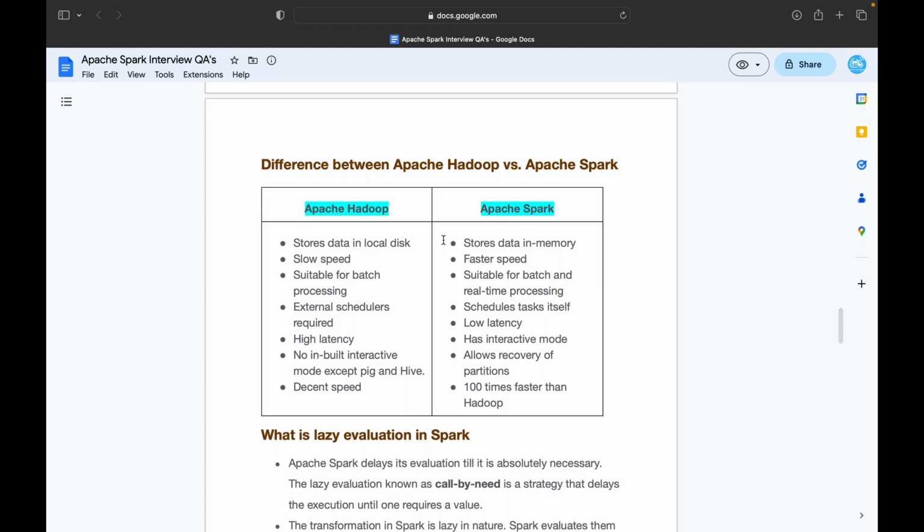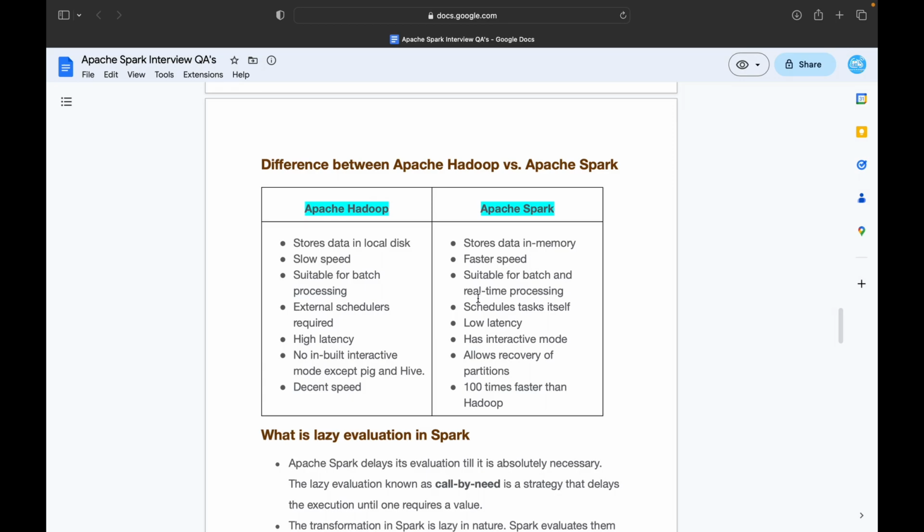batch and real-time processing. When it comes to scheduling, Apache Hadoop needs external schedulers, whereas Apache Spark can schedule by itself. When we talk about latency, Apache Spark has very low latency compared with Apache Hadoop. Inside Hadoop, there is no inbuilt interactive mode except Pig and Hive, and Apache Spark allows recovery from partitions. On speed, Apache Hadoop has decent speed, whereas Apache Spark is 100 times faster than Hadoop in memory and 10 times faster on disk. So these are the major differences between Apache Spark and Apache Hadoop.